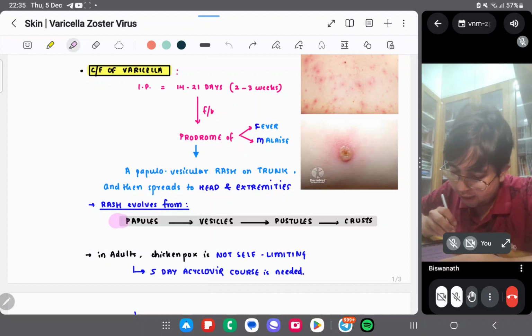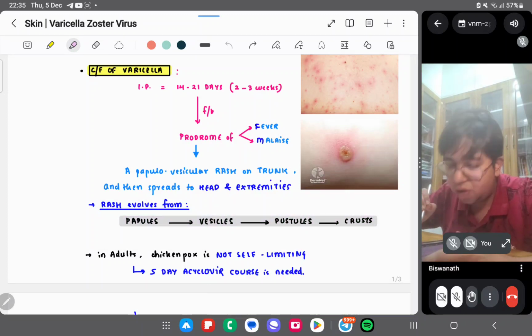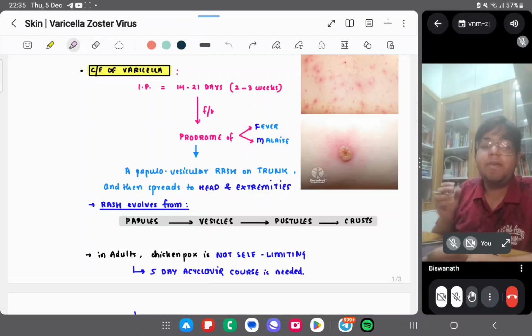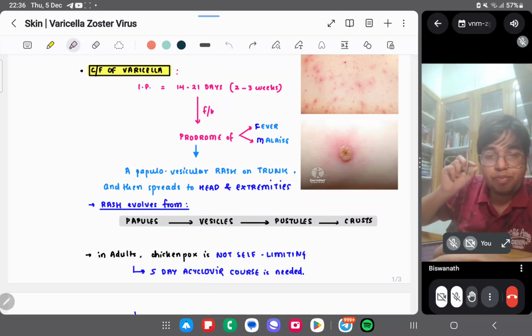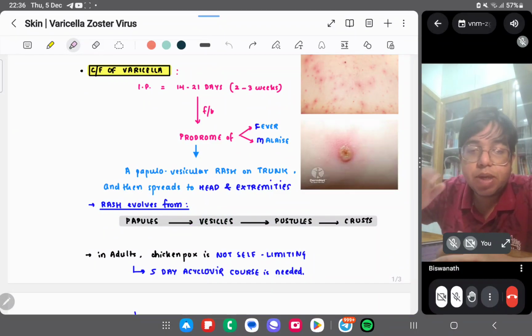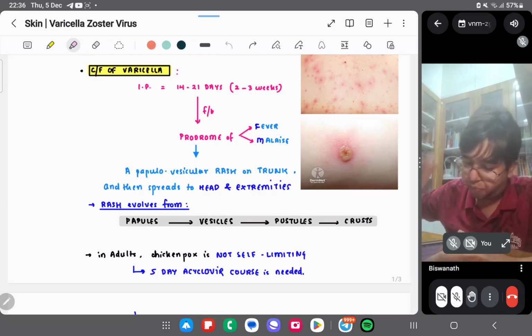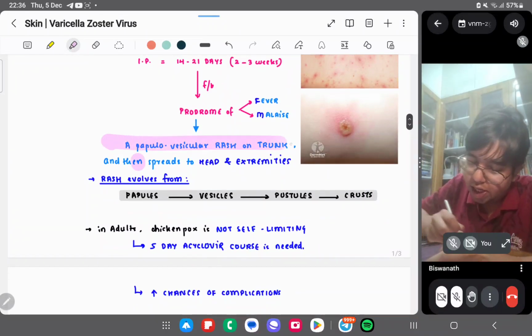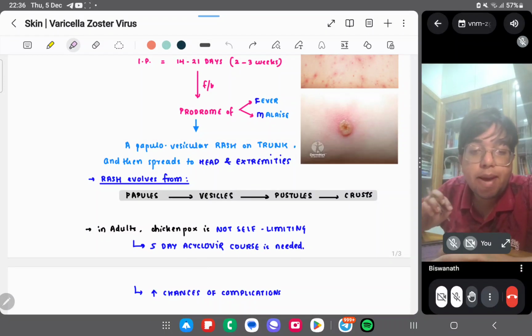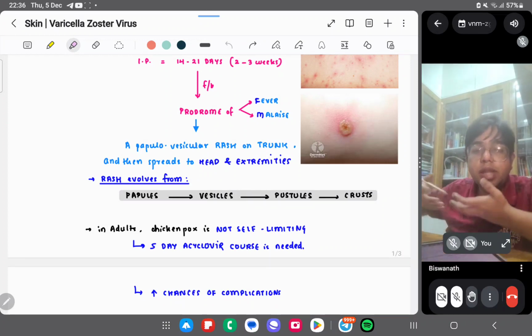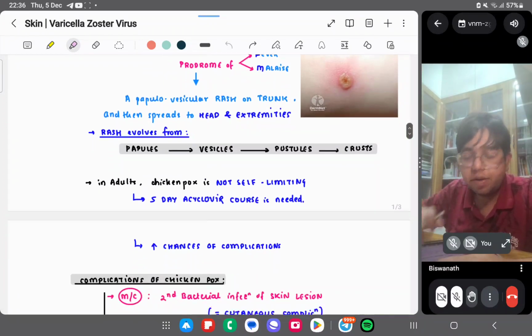So the rash basically evolves from papules to vesicles to pustules to crusts. This evolution is important. A papule is just a little projection, a vesicle is a fluid-filled projection, pustules are pus-filled projections, and after pustules there is crusting. So papules to vesicles to pustules to crust. Here there is not a maculopapular rash, there is a papulovesicular rash. It first appears in the lower trunk region, then it spreads up to the head and extremities, right?